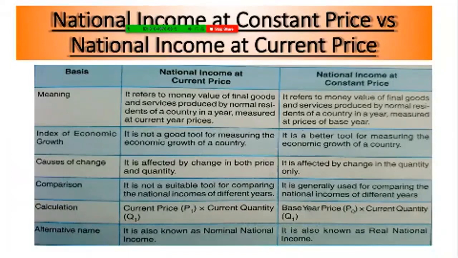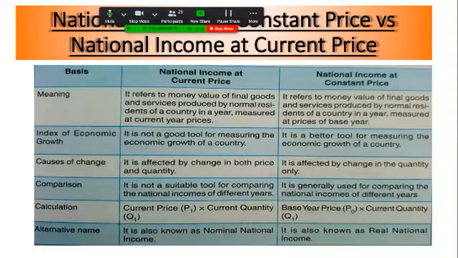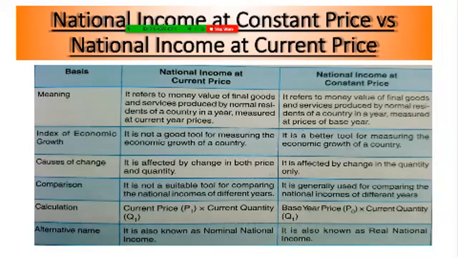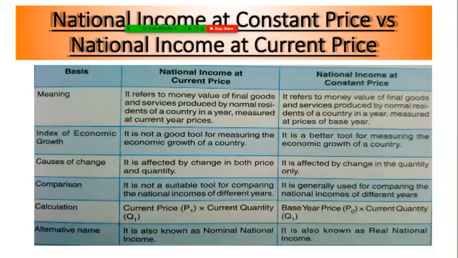The first basis of difference is meaning. National income at current price measures the value of final goods and services produced by normal residents in a year on the basis of current year prices. In case of constant price, we measure it on the basis of base year's price.